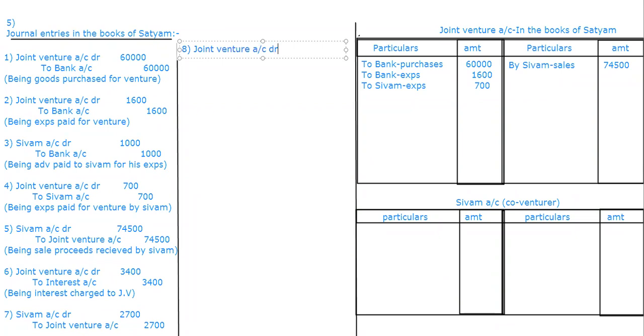So joint venture account debit. Please calculate 74,500 into 5%.